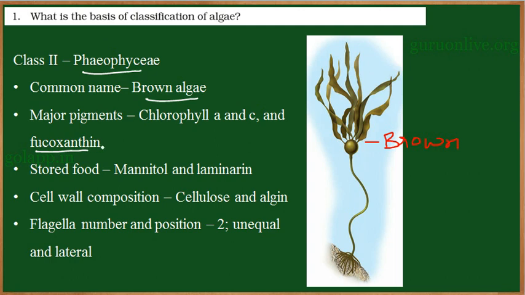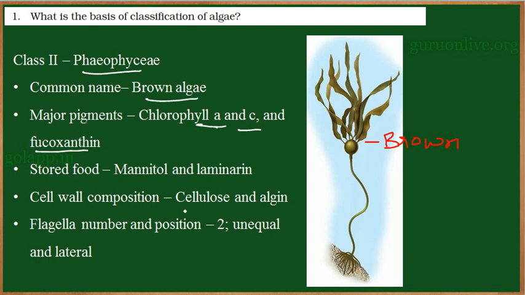Now all algae are photosynthetic in nature. That means they should have chlorophyll A and C, that is green color pigments, to perform photosynthesis. But still they don't appear green because they have a major amount of fucoxanthin. So the amount of fucoxanthin is more when compared to chlorophyll A and C. But still they have green pigments which are very essential to undergo photosynthesis. So here three pigments will be present: chlorophyll A, C and fucoxanthin.